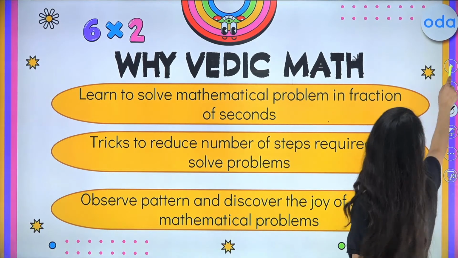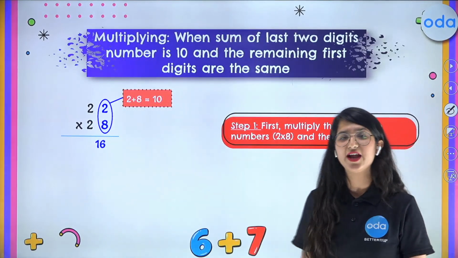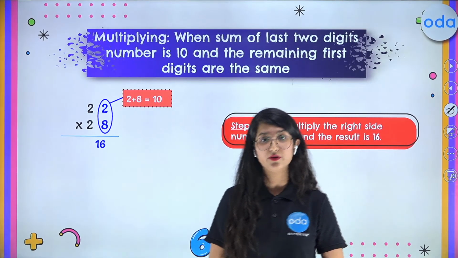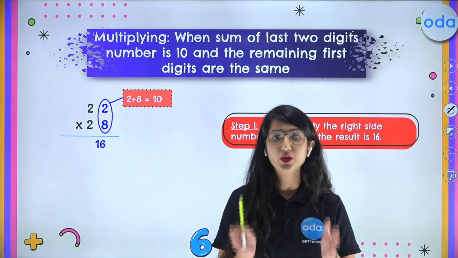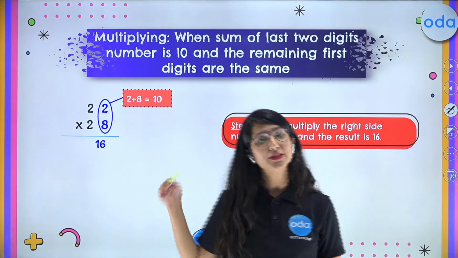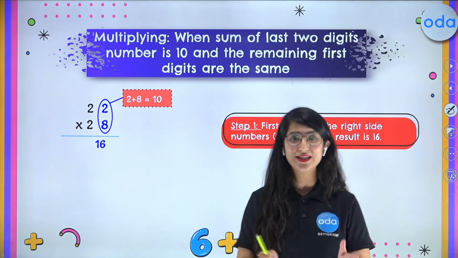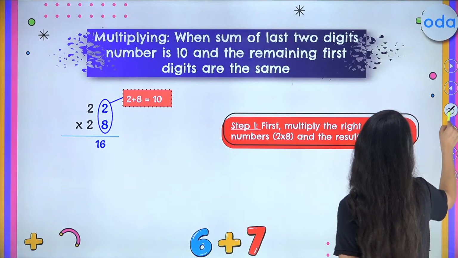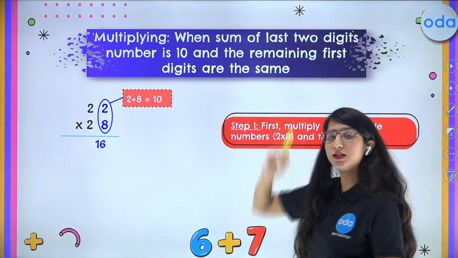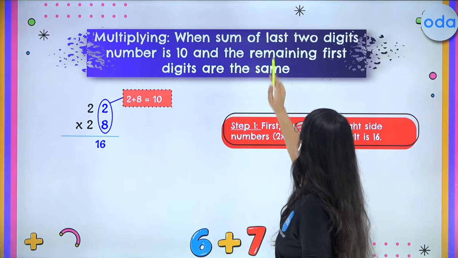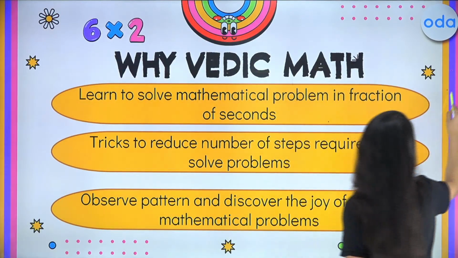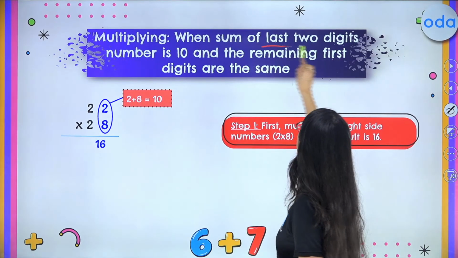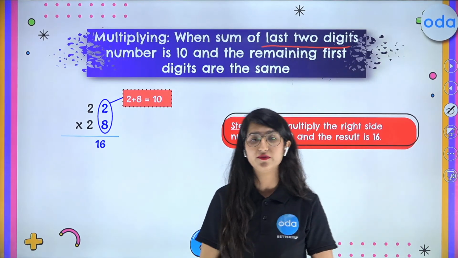So, kids, let us begin with the very first topic of multiplication. Now, kids, I need your attention, because it is very important that you understand the conditions so that you can apply these tricks in your exams as well. The very first trick is the multiplication trick where the sum of the last two digits should always be 10.